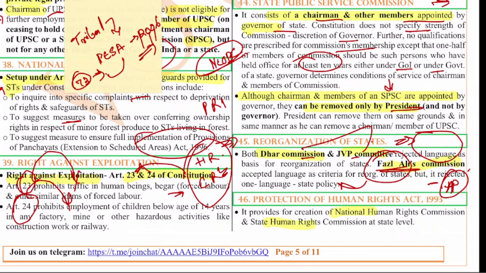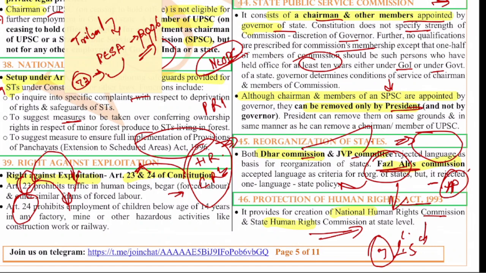Next one, Protection of Human Rights Act of 1993. We have already seen this. We have National Human Rights Commission and State Human Rights Commission at state level. See, the basic difference is the NHRC deals with, as you all know, we have the 7th Schedule. Under the 7th Schedule, few powers are given to the center and few powers are given to